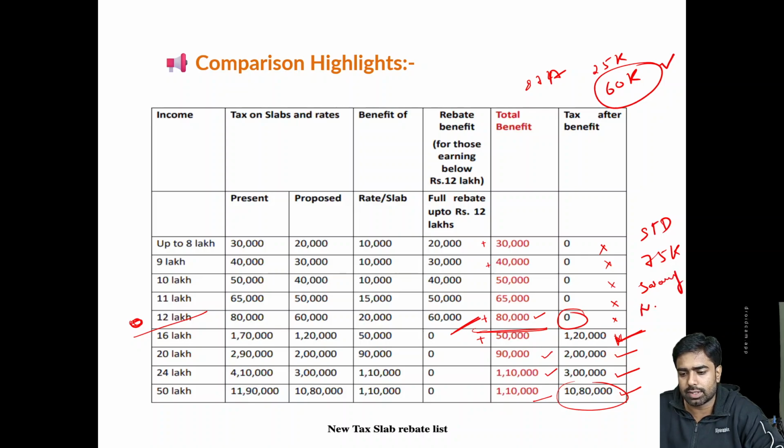Like previously, 75,000 is the standard deduction applicable for salaried employees. Same is applicable now also. There is no change in that. Standard deduction up to 75k.